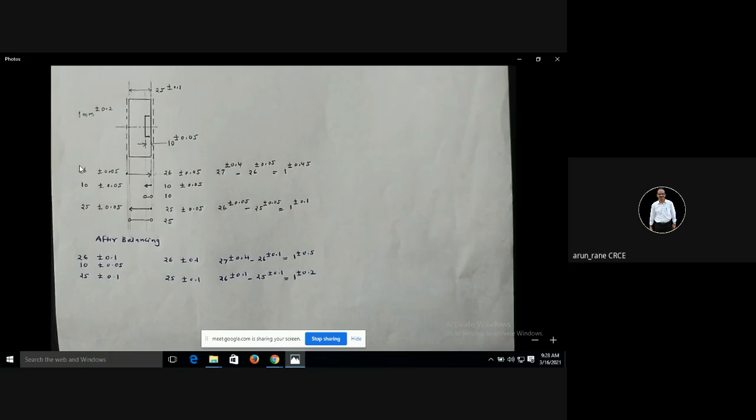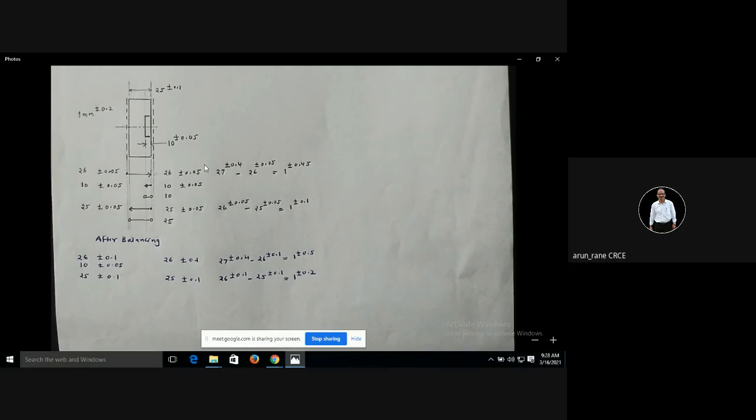Now my working dimension is 26 and my desired tolerance is plus minus 0.05, isn't it? So that means after machining I want 26 plus minus 0.05. Now this dot is nothing but the location. So you are locating on this surface, and you are machining this surface. So this is what your arrow is. Okay, so you are machining this surface, and after machining, I will be getting 26 plus minus 0.05.